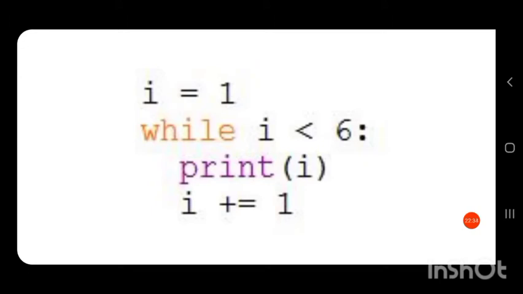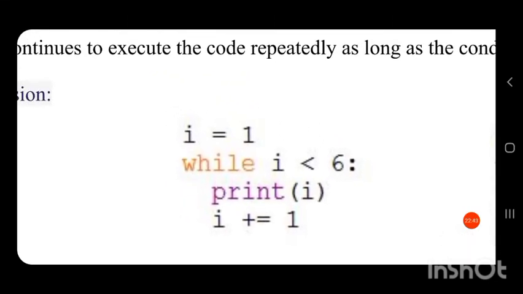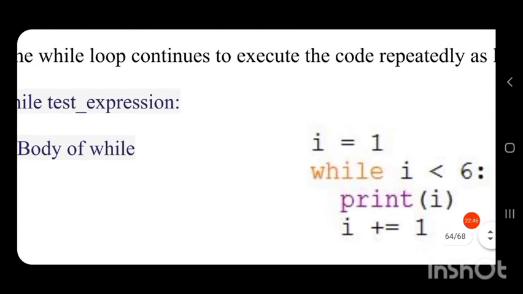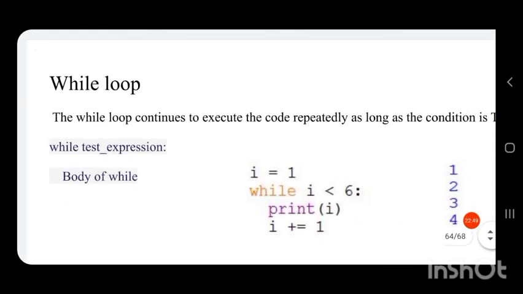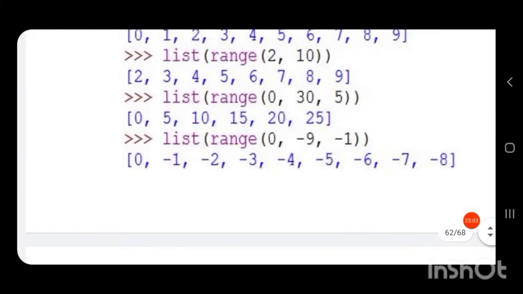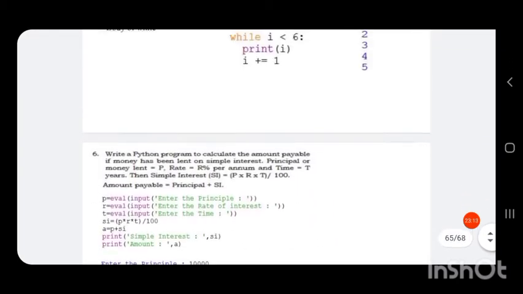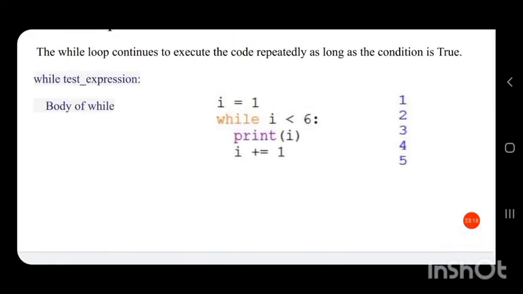i equal to 1 is done before entering into the loop, and the while condition is checked in the loop like the for loop. Then print i, then the conditions inside the body of the loop, then print i, then the value of i is incremented. So this is the same as the program we did using the for loop: for i in range 1 to 10, print i. It is the same as that program, but one is written in a for loop and the other is written in a while loop.